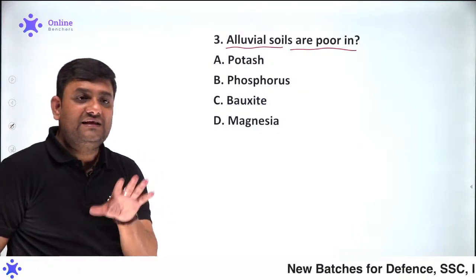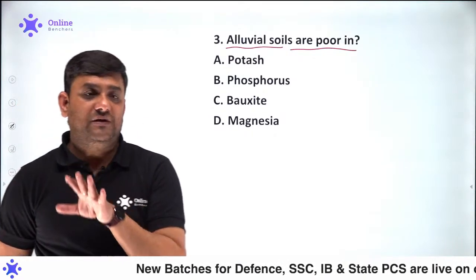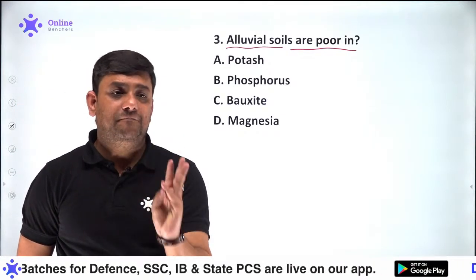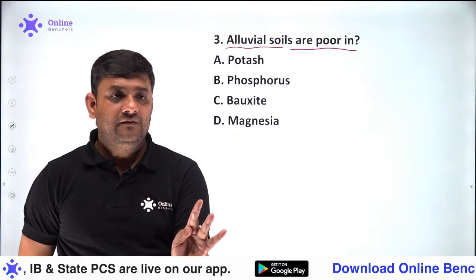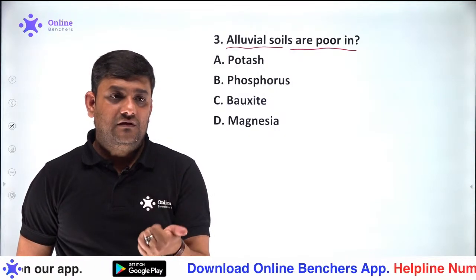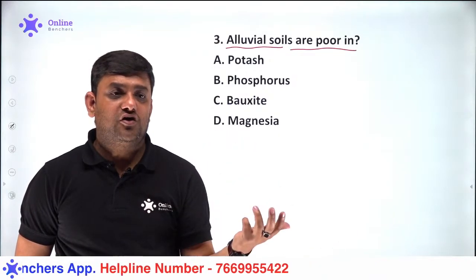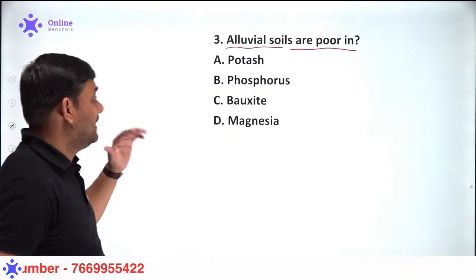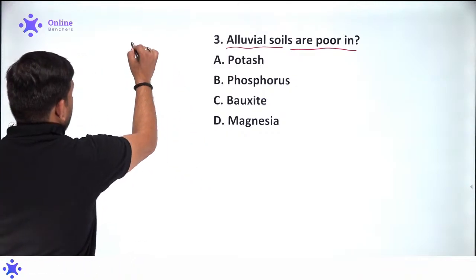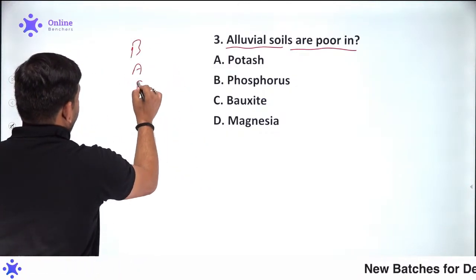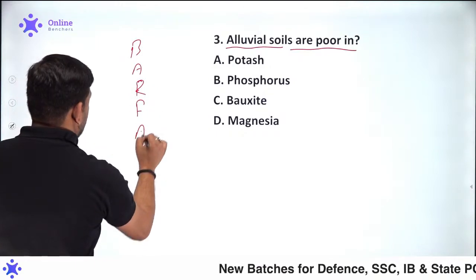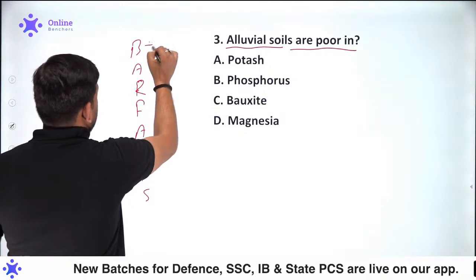You see, India is such a country where we have the formation of soils like black, alluvial, red, forest, arid, laterite, peat or organic, and saline soils. Always remember one code, Barf Alps. These are the major soils in India.